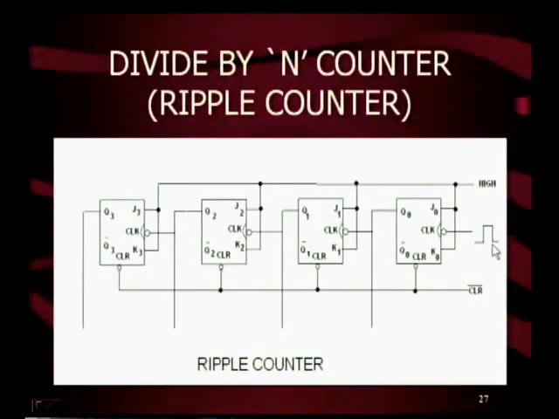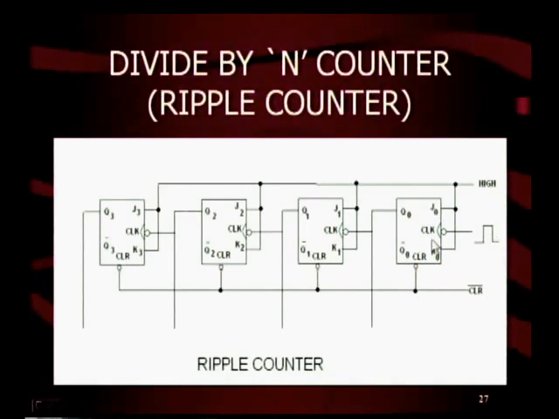Now, whenever clear bar goes high, the flip-flops come into action. Now, the counter will start counting. When the first clock pulse is applied, at the trailing edge of the first clock pulse, because it is a negative edge triggered JK flip-flop, flip-flop 0 toggles, and the output changes from 0 to 1.